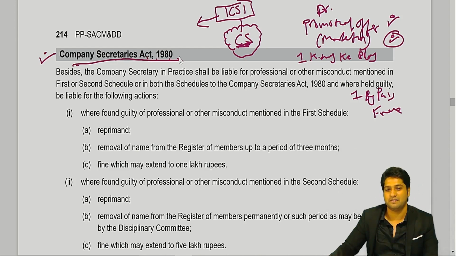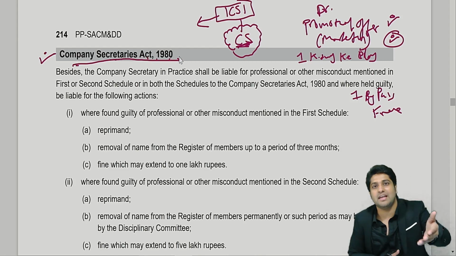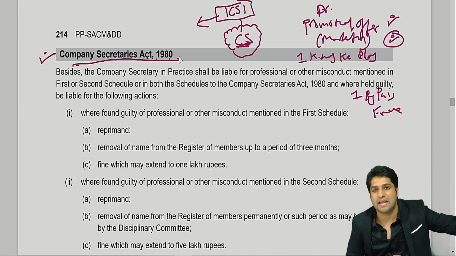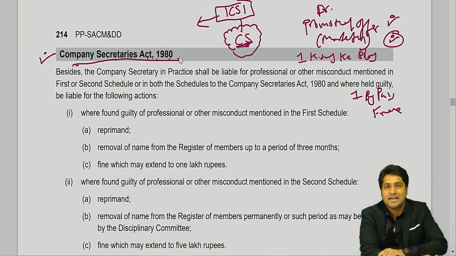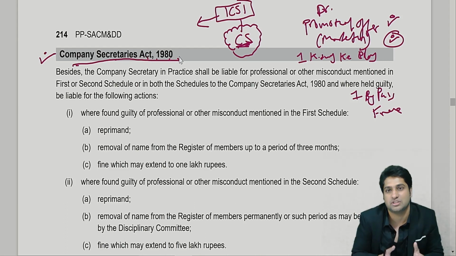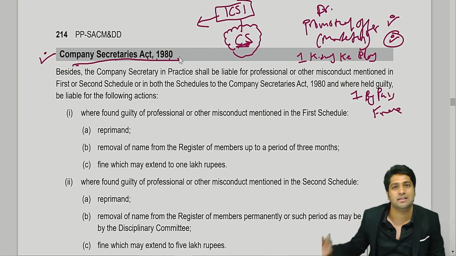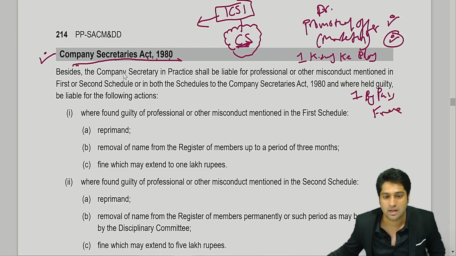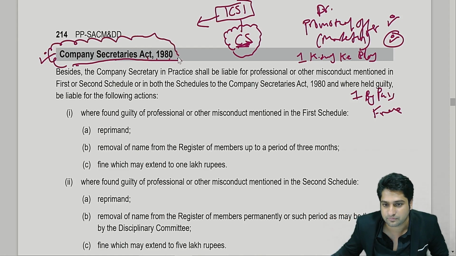Clear till here? So basically I'm trying to tell you that when ICSI takes action on you, when you've been caught for any kind of bribery or any other kind of misconduct, they will take professional action against you. Maybe you've given some audit reports and you're not maintaining any standards. Then quality action can be taken on you for not maintaining the quality, and you could be guilty under this act. Am I clear with this?